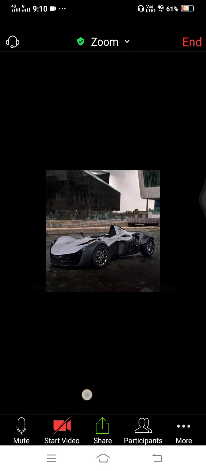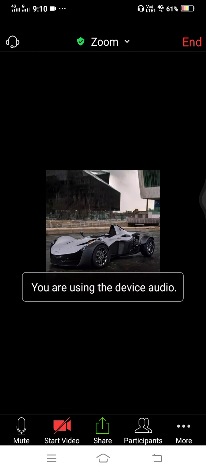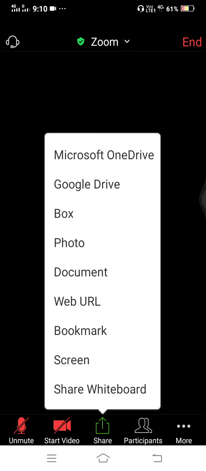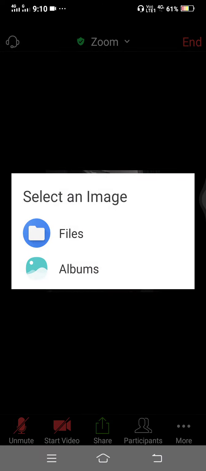You will click on that so you can listen to the voice of others. If you want to tell something, you will turn on your voice. If you want to show your face to all of us, then you can start video. If you want to share anything with the host, then you can share photos, albums.